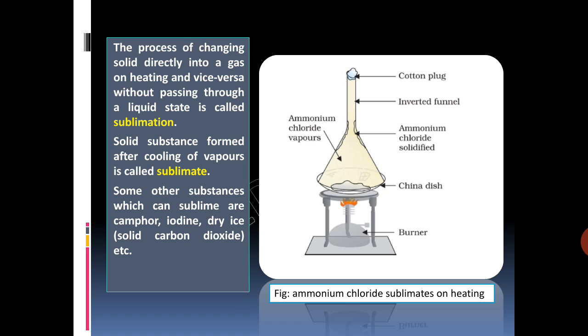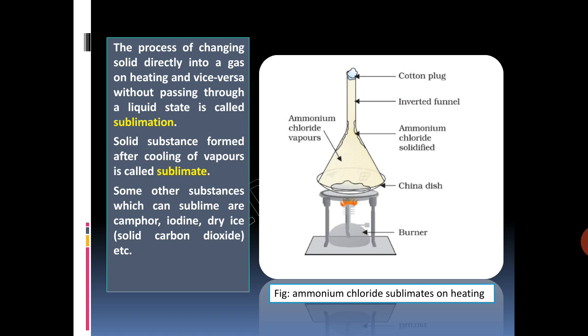You can see in the picture, this shows that no new substance is formed. Only the state changes directly from solid to gas, but when the vapor is cooled, it again changes into the original substance. This means that the change is temporary and reversible.